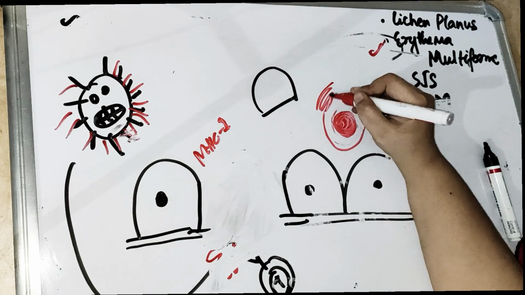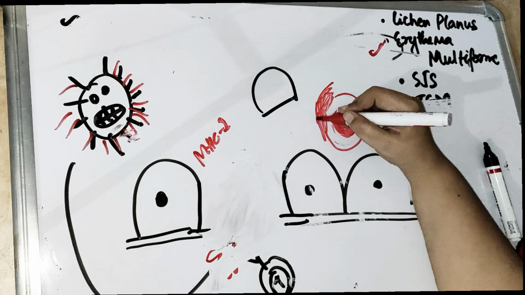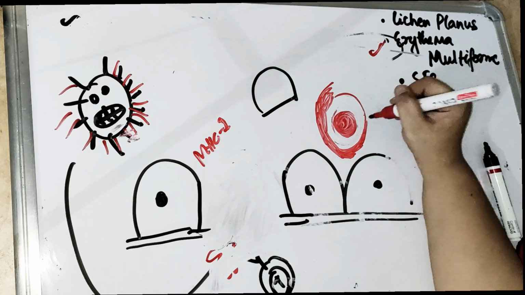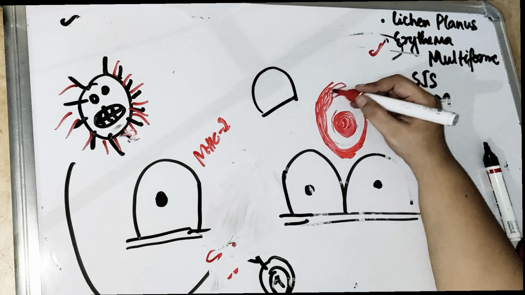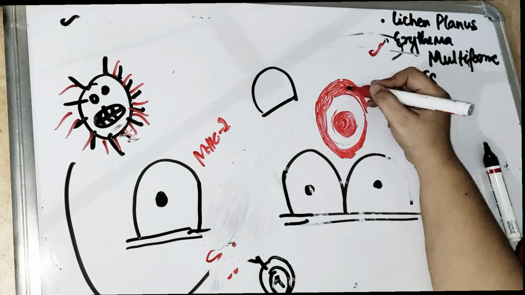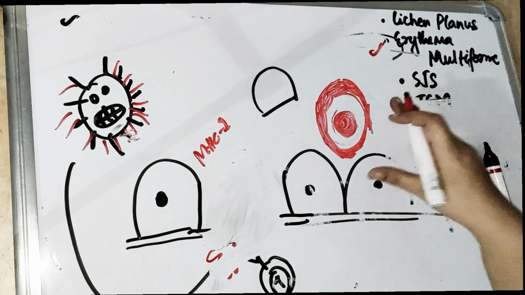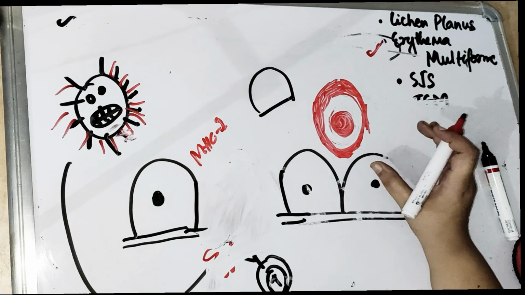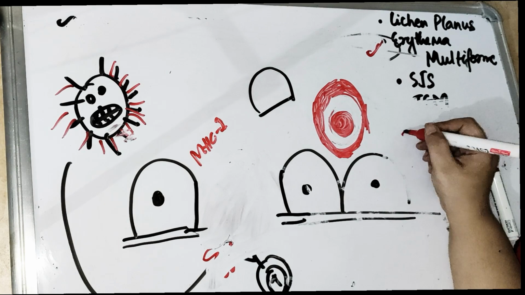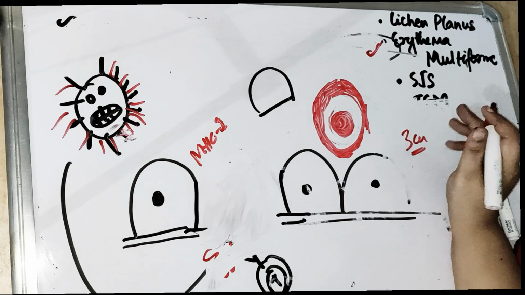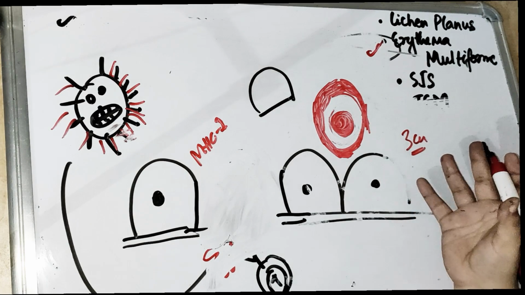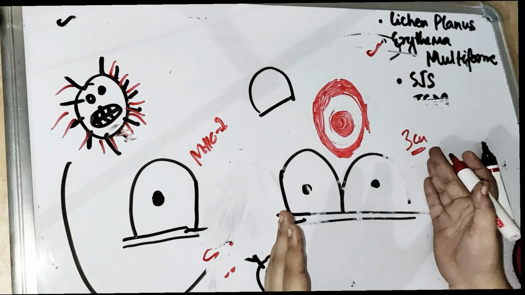Next, above that we have one more red layer. We talked about the target lesion, right? So again we have the erythematous border. This lesion is our target lesion, or you can say the bull's eye lesion. This is how these lesions look clinically. These lesions can be as small as 3 centimeters. These lesions are present on the hands and on the wrist. So what do we see in erythema multiforme?